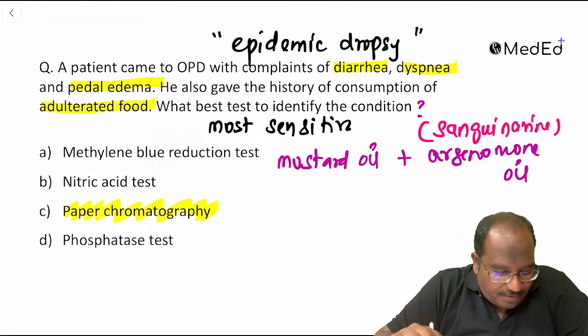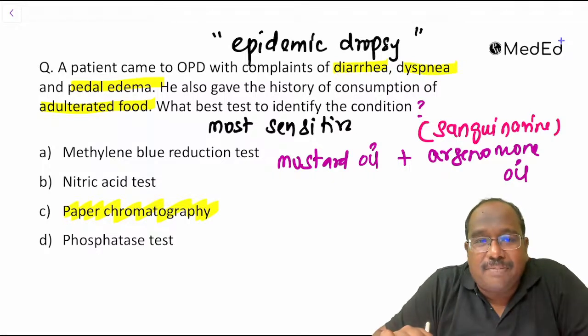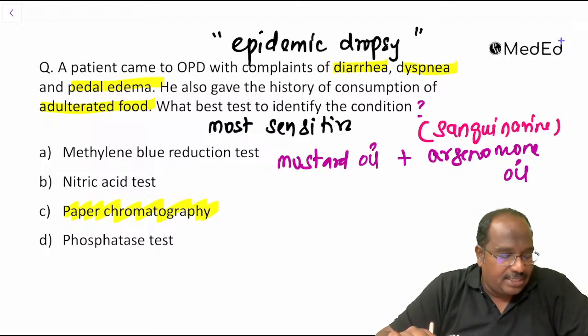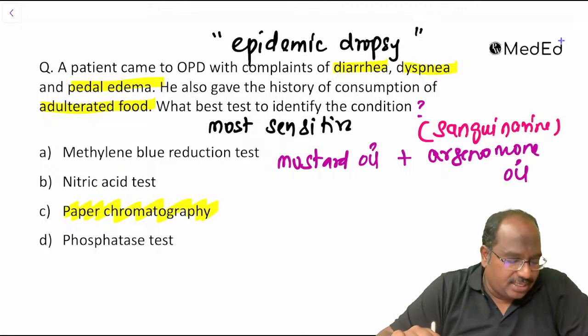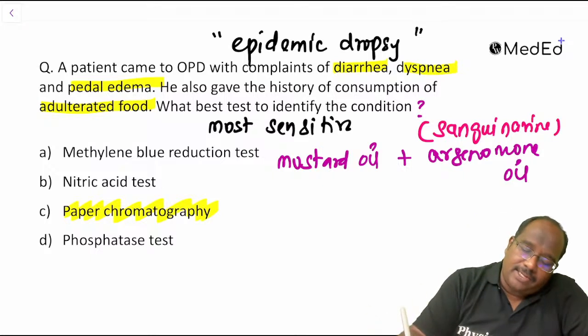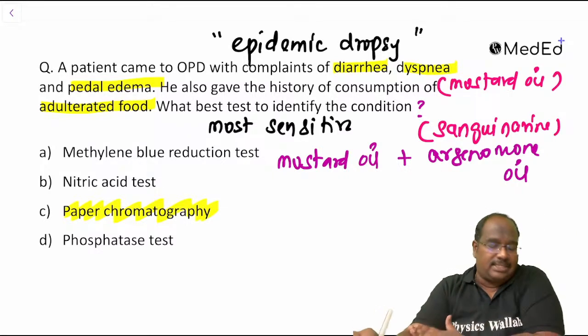If they ask what is the adulterant, it is mustard oil adulterated with argemone oil. The condition is epidemic dropsy. If mustard oil is mentioned in the question or option, it directly says epidemic dropsy.